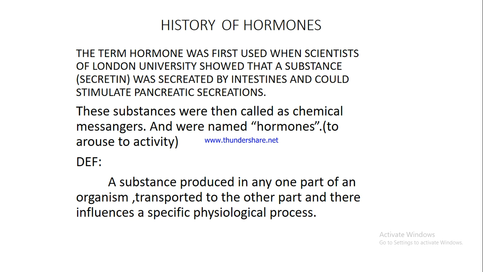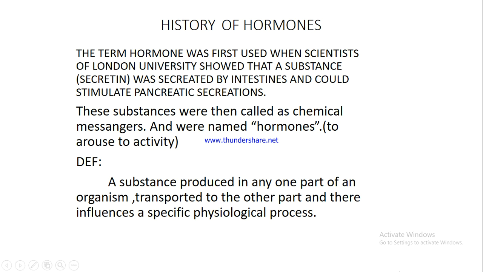The history of the endocrine system goes back to the discovery of a secretion that was known as secretin. Those secretions were controlling the system of the pancreas while they were secreted from another place known as the intestines. So these were produced from one organ, the intestines, and they were controlling the secretions of the pancreas that was distant to the intestines. These were known as hormones, and the meaning of the word hormone is to arouse the activity, to raise the activity, or to initiate the activity of some other organ.